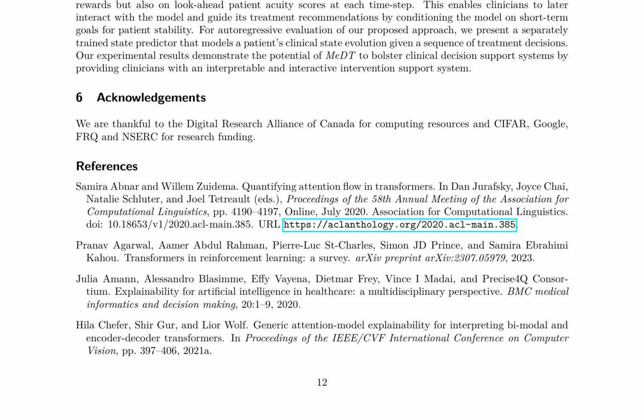The MeDT policy assigns relatively more importance to certain time steps and components of the attention-based temporal graph when making treatment decisions, facilitating an assessment of its reasonableness. The model's decision process can be further understood by analyzing the relevance assigned to input tokens, enabling clinicians to identify potential errors and understand the model's decision-making process.